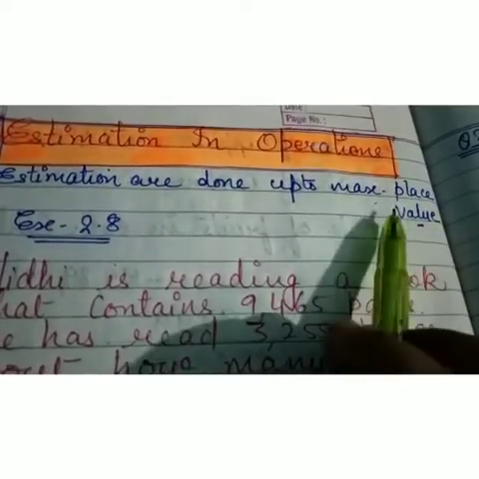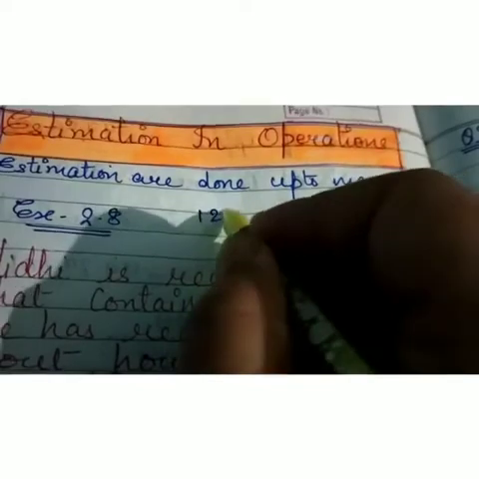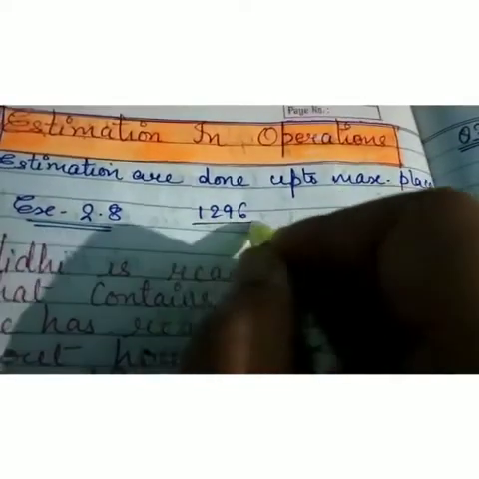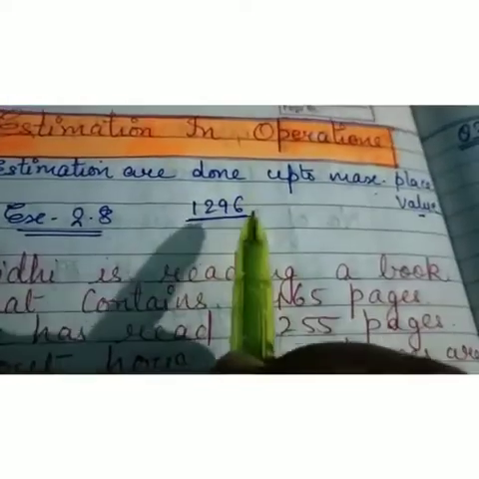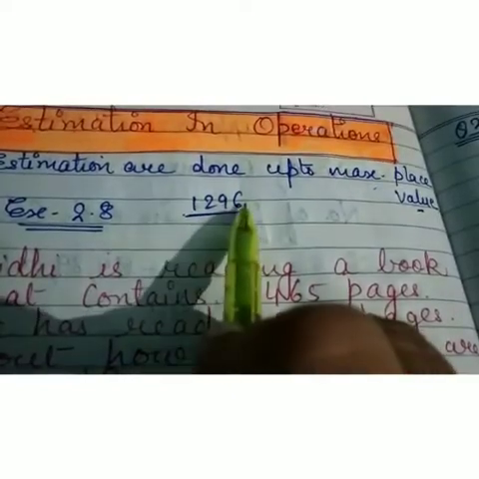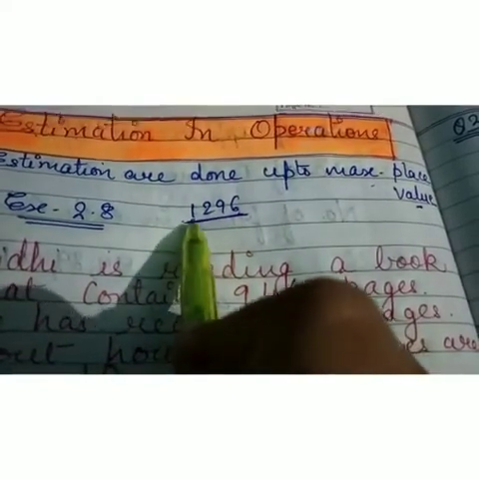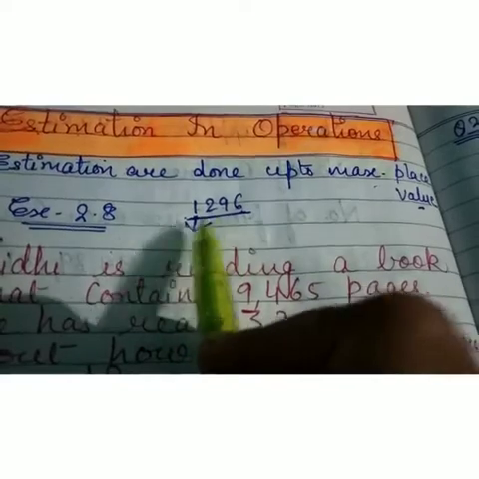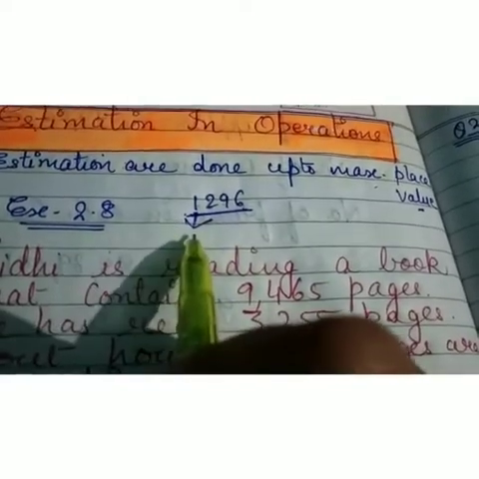Suppose you have been given a number, example I am given 296. So you are being told estimate this number. So you will have to estimate it to its maximum value, that is 1s, 10s, 100, 1000 is its maximum value. So you have to estimate this number to its maximum value.